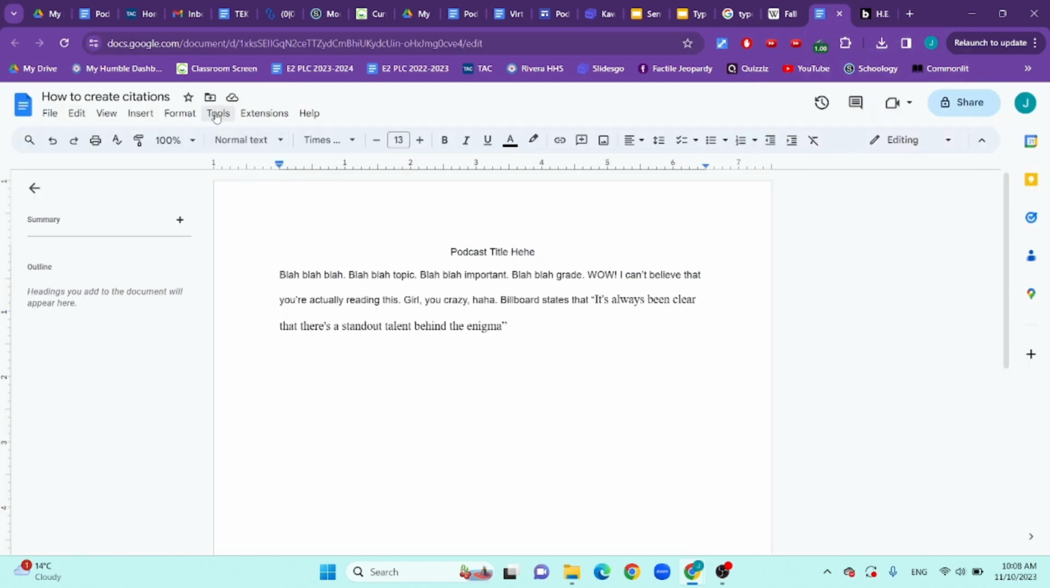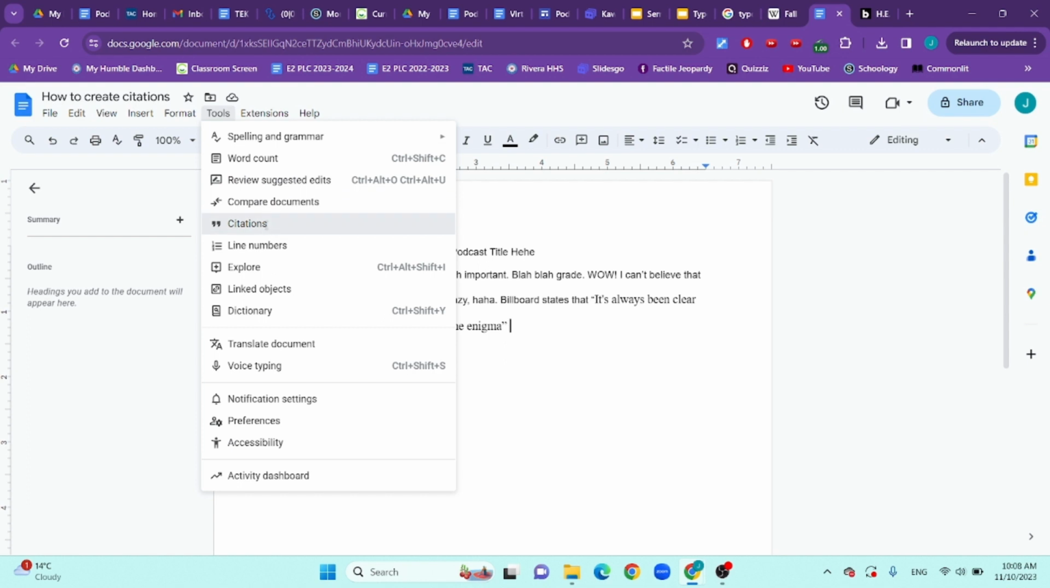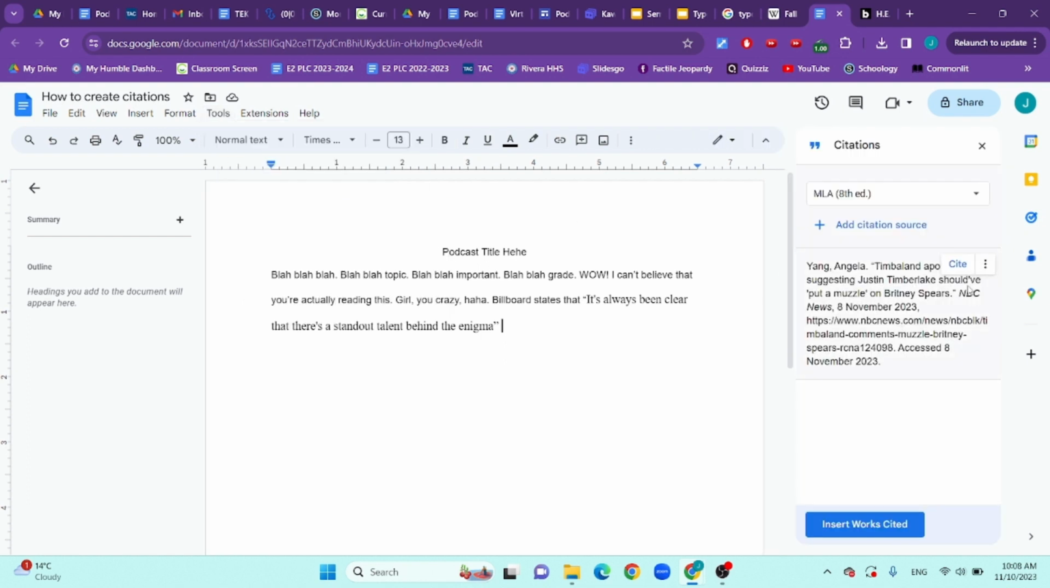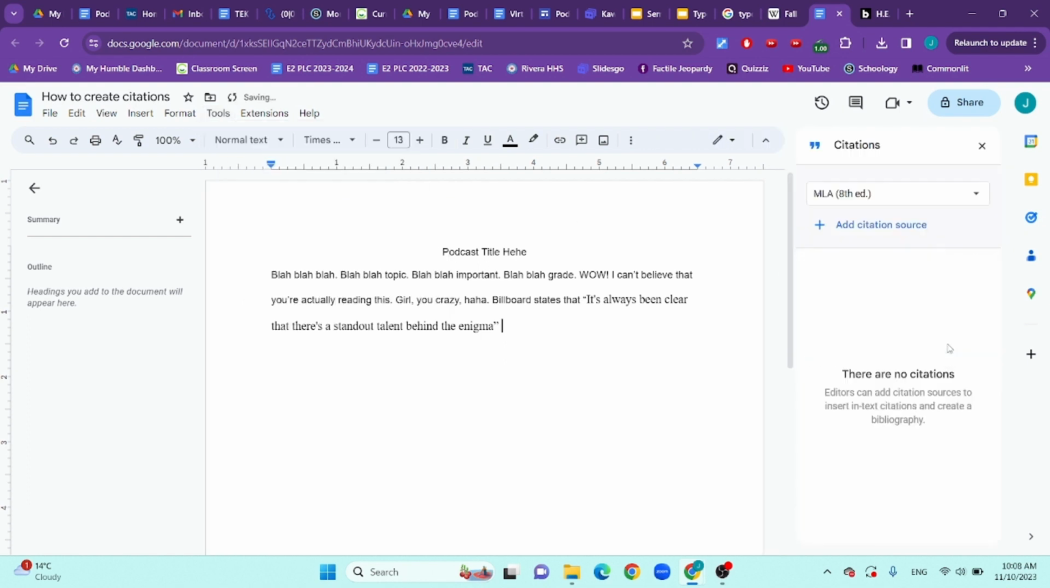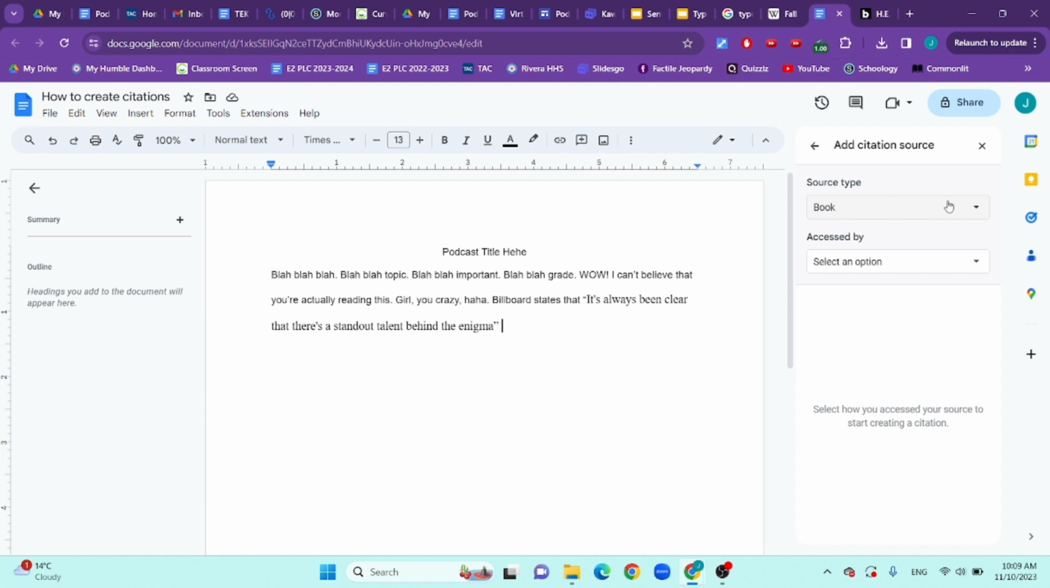So now in Google Docs, we're gonna go to Tools, Citations, and then as you can see, I already have one over here. Pretend you didn't see that. Okay, so over here, you want to make sure that you're in MLA 8th edition. You put add a citation source. This is not a book, but you could choose it for a book, a section of a book.